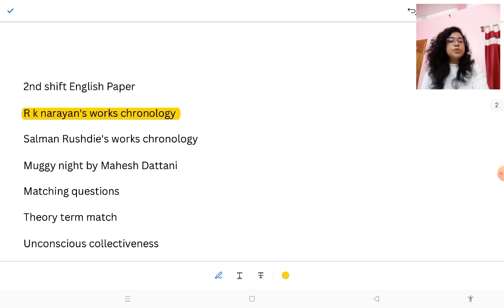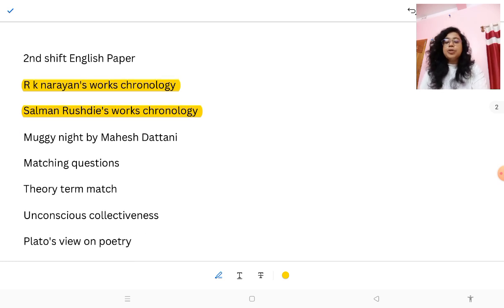So R.K. Narayan's works chronology, and there were questions on Indian writers' birth chronology, as they always do. Then Salman Rushdie's works chronology, from Grimus and then Midnight's Children. Then matching questions, like Magi Night with Mahesh Dattani and other writings.